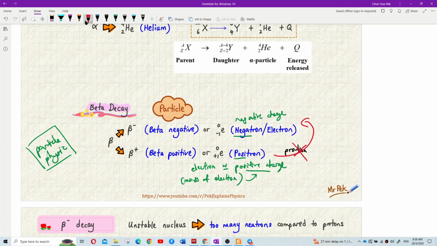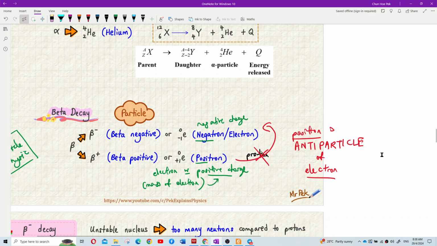Positron is the antiparticle of electron. Antiparticle of electron. Okay, understand? So what is actually an antiparticle?